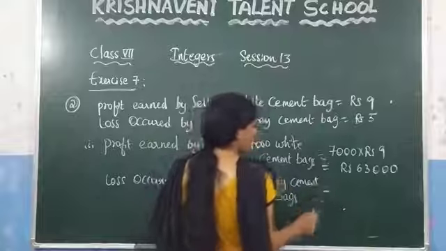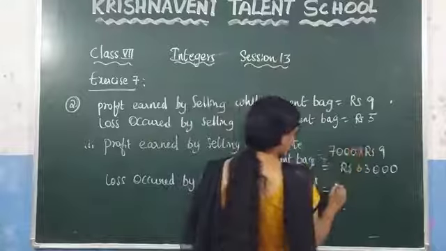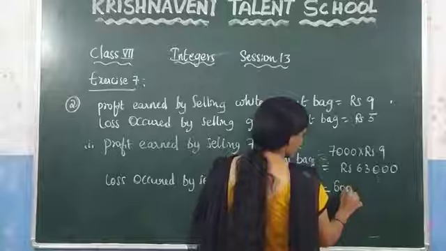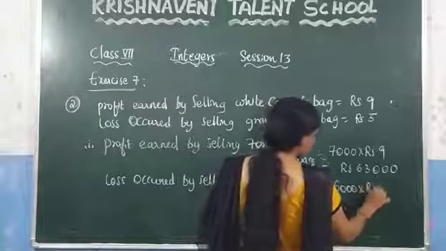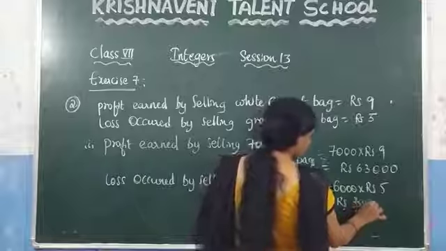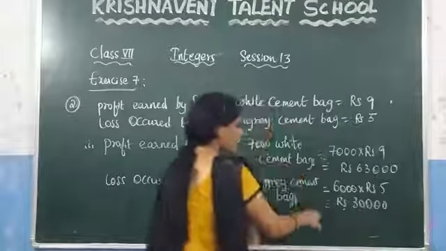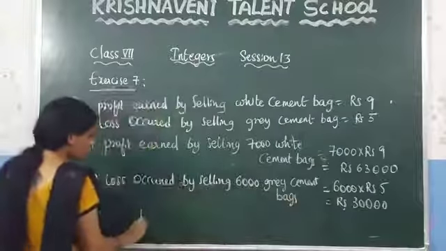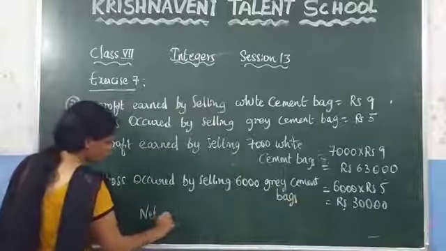So here for each bag, how much loss are they getting? 5 rupees. So for 6,000 bags, 6,000 into 5, which is nothing but 30,000 rupees. And this is the loss and this is the profit. Now you need to calculate the net profit.